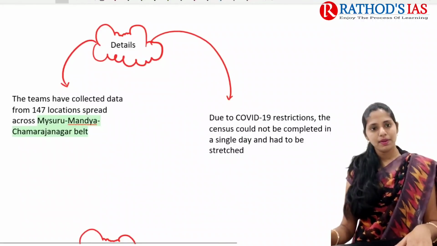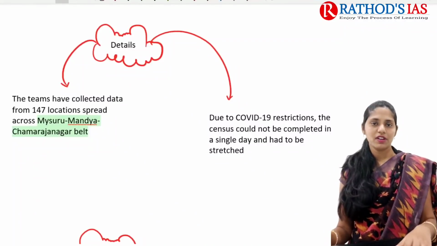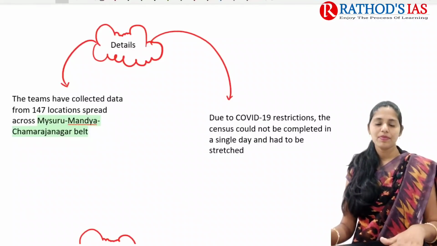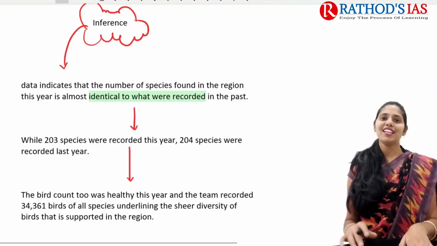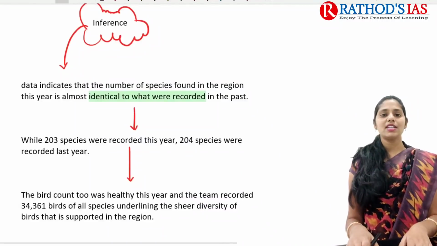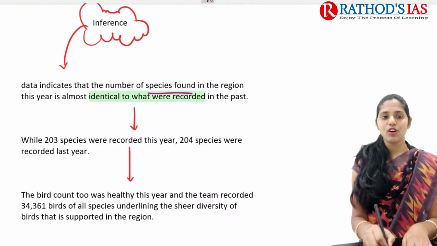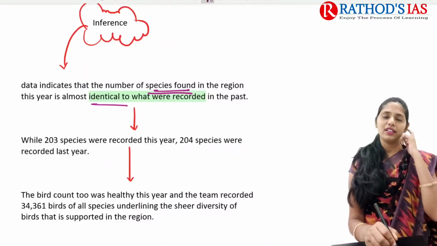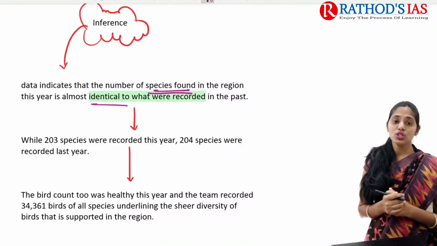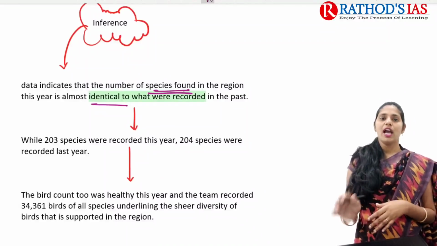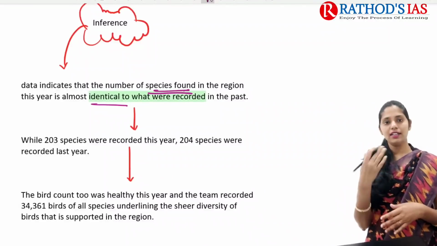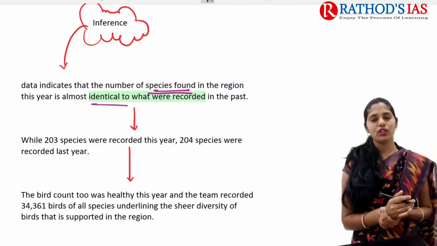This data was collected from 147 locations in this area, but due to COVID-19 the report had been delayed. And what is the inference from this data? It says that the number of new species found in this region is almost identical. They did not find many new species in this area. About 203 species were recorded in the earlier year, or the last year.